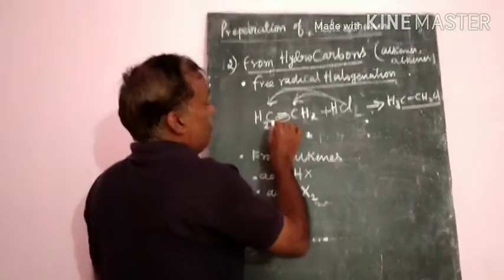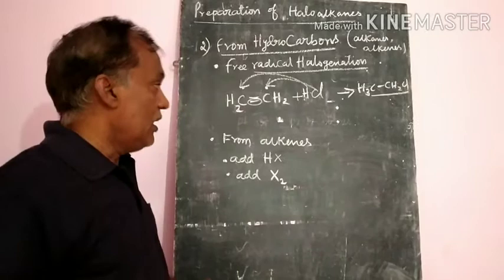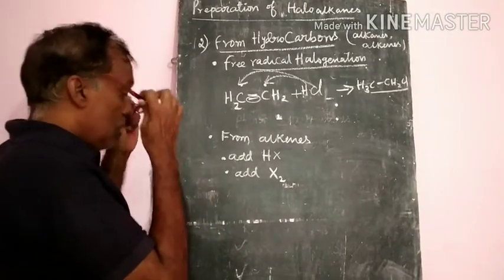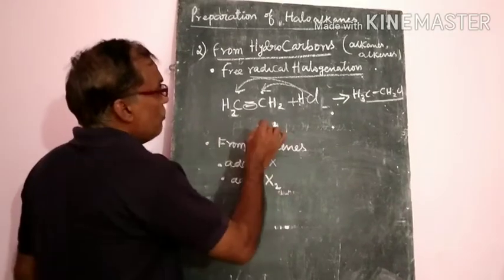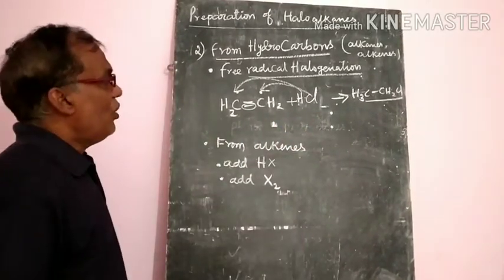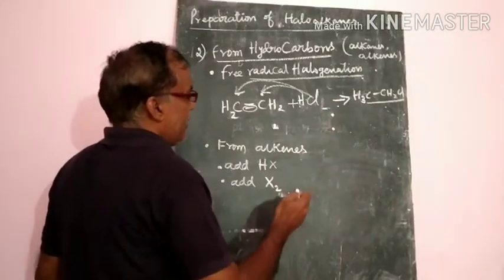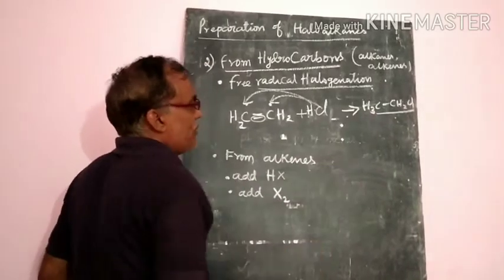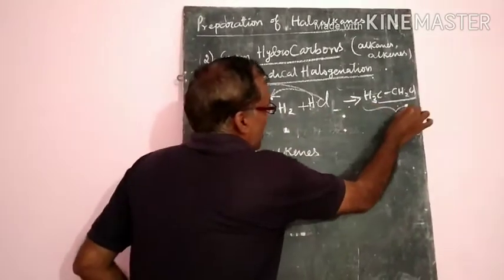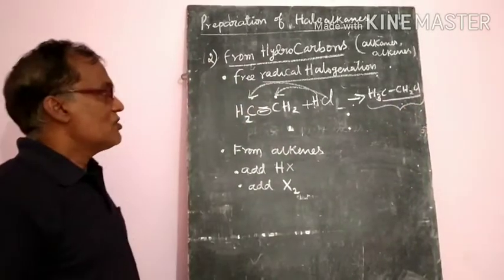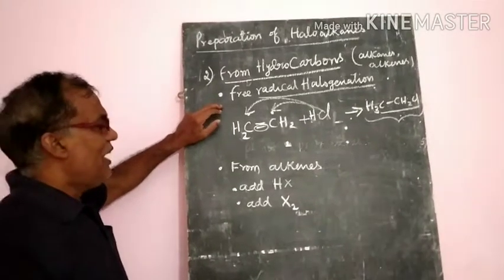But when this free radical halogenation is taking place, what will happen? You will get a mixture of mono and polyhaloalkanes. When they form, we cannot separate that mixture very easily. So the yield of the product is very low, and that's why generally we don't prefer this method. So that is the first method, free radical halogenation.